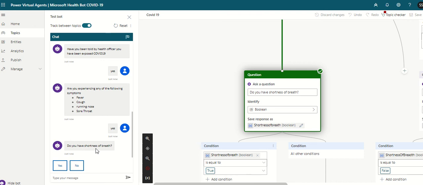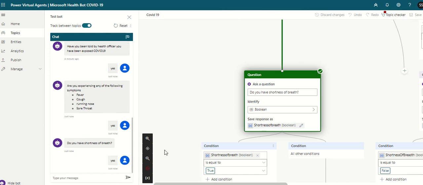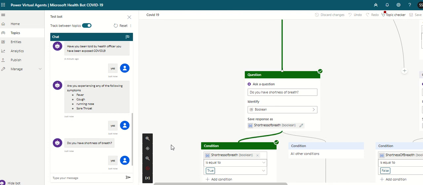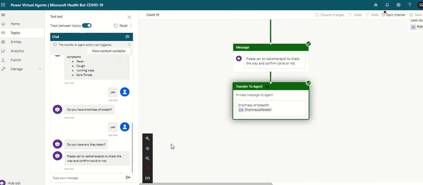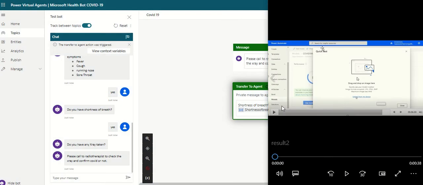So, do you have shortness of breath? That is the final question which is asked by the system. Yes. So, the algorithm goes and trains, and again it comes back. Do you have an X-ray taken? Yes. Please contact the radiotherapist to check and confirm the X-ray and confirm whether they are having COVID or not. So, it is asking for the X-ray.